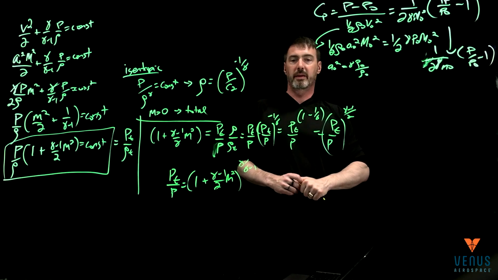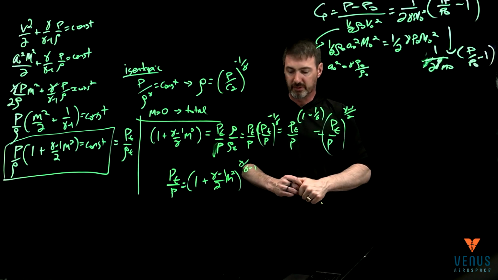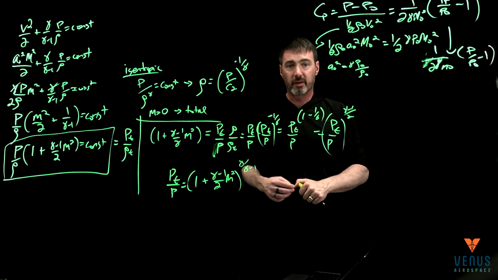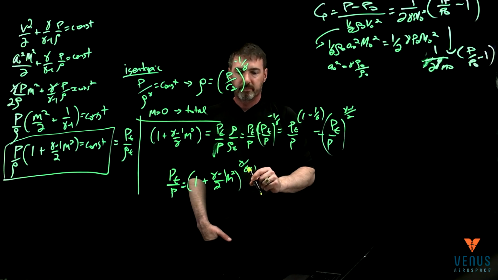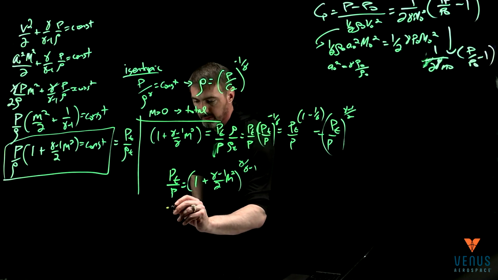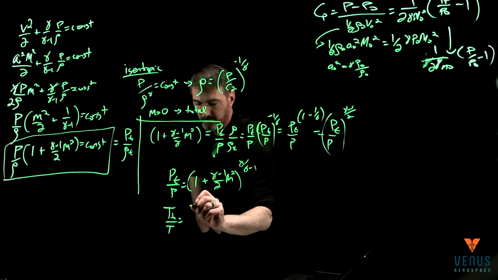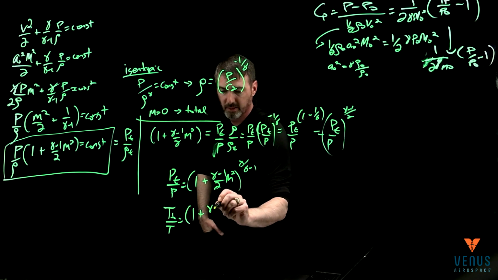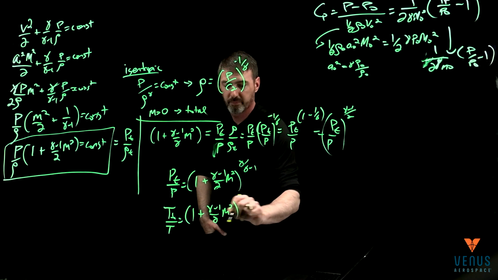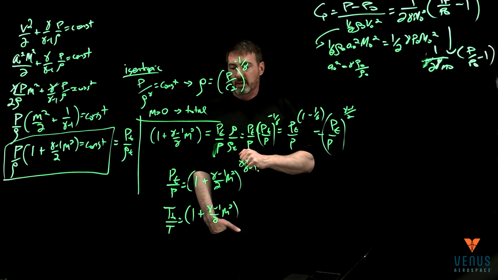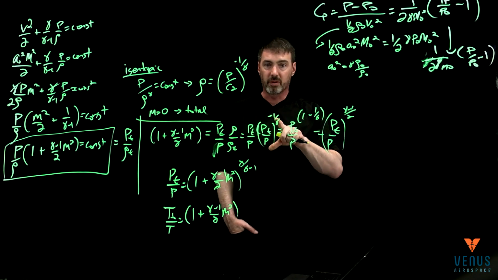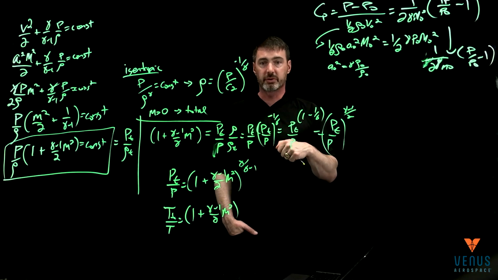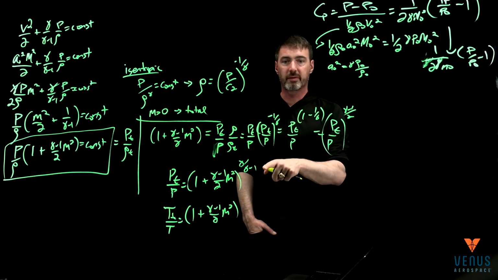And then if you go back and push this back in for temperature, that's really how we'll end up using this form a lot, in terms of temperature, 1 plus gamma minus 1 over 2 Mach squared. Right. And we'll end up seeing this one a lot, especially when we talk about airflow coming in and compressing, and what the temperature ratios are. So we'll come back to that one for sure, but this one we use a lot.